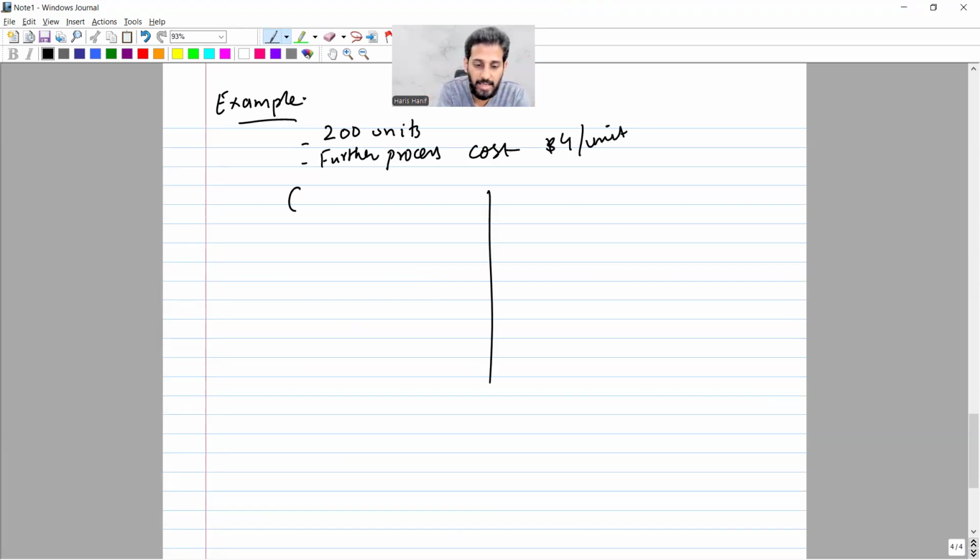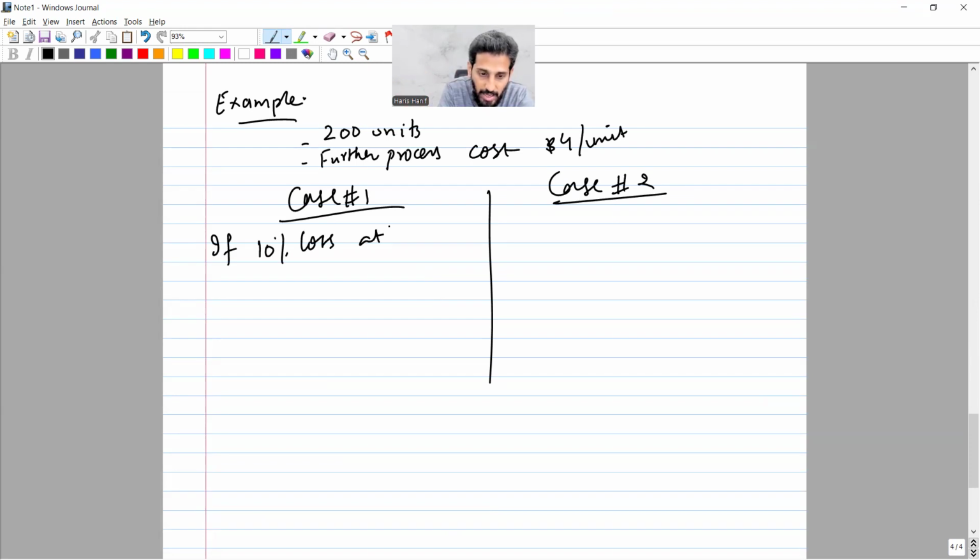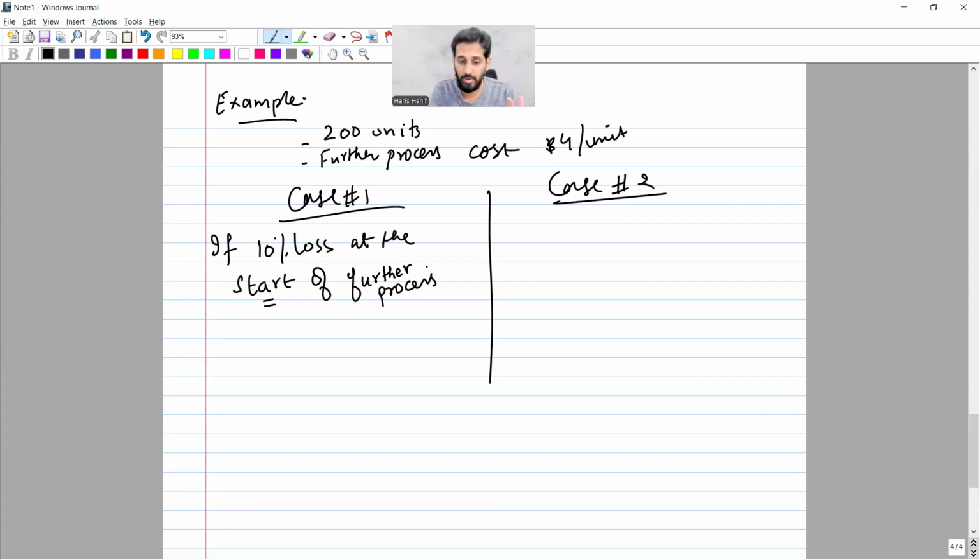So if it is case number 1 and case number 2, the losses calculation would differ. So if 10% loss at the start of further processing,